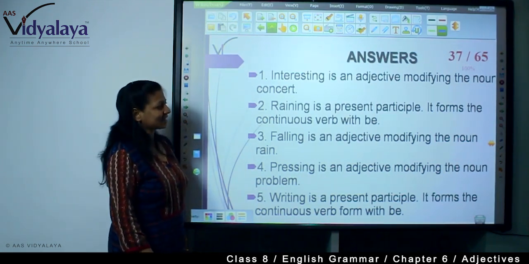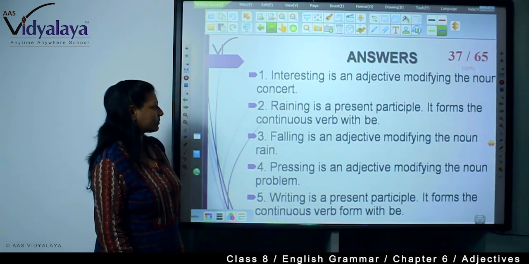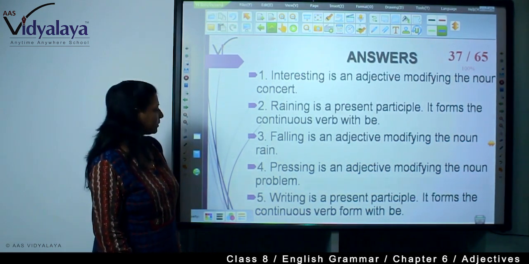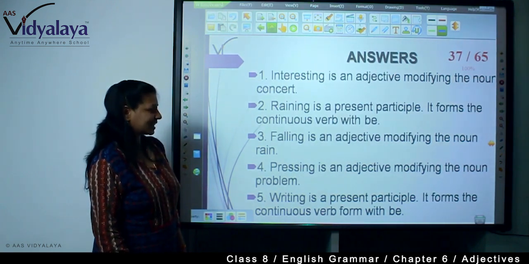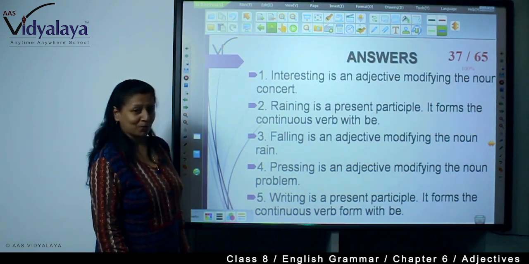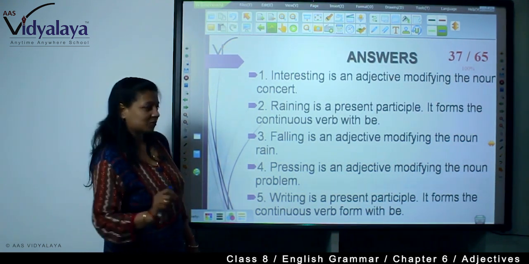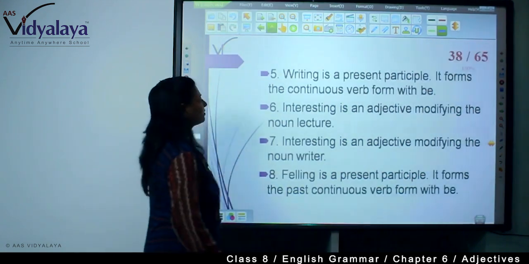Understand them. Interesting, an adjective modifying the noun concert. Raining, a present participle, forms a continuous verb with be. Falling, an adjective modifying rain. Pressing, an adjective modifying problem. Writing, a present participle with the continuous form be.